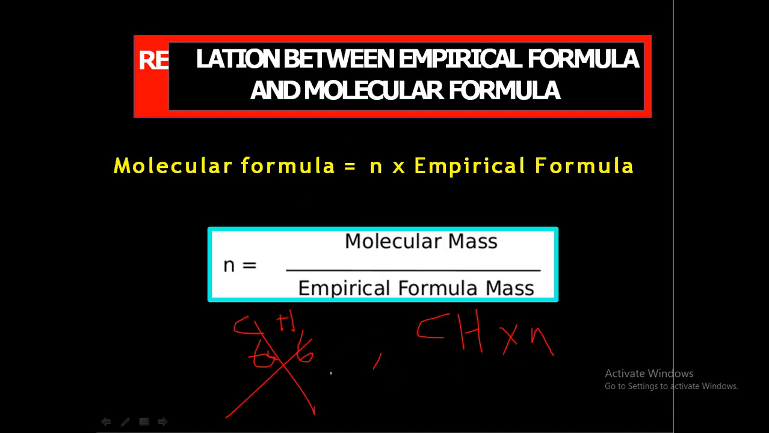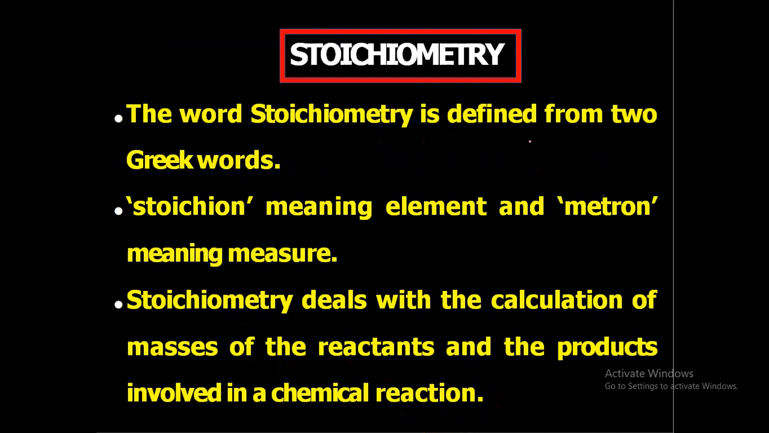Here we have C6H6 as the molecular formula. So molecular mass is 12 into 6 plus 6 into 1. 12 into 6 is 72, 72 plus 6 is 78. So molecular mass is 78, divided by empirical formula mass, which is 12 plus 1, that is 13. So 78 divided by 13 is 6. So we get N as 6, and we can find the molecular formula by multiplying 6 into the empirical formula. So we will get C6H6 as the molecular formula.